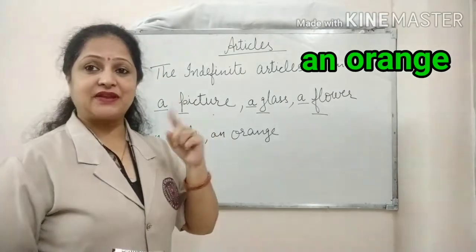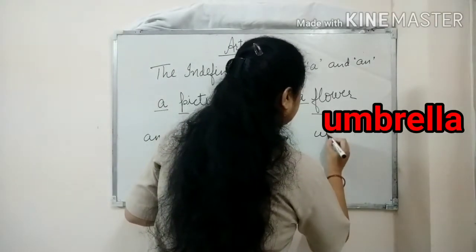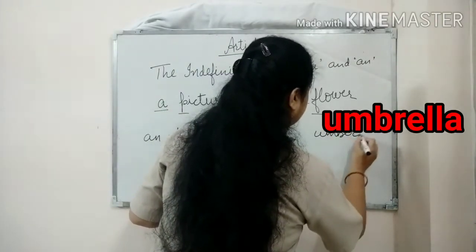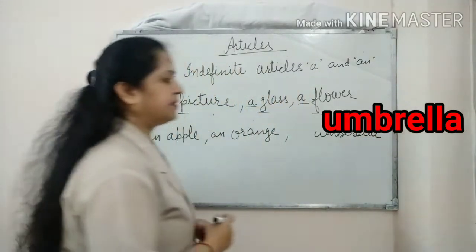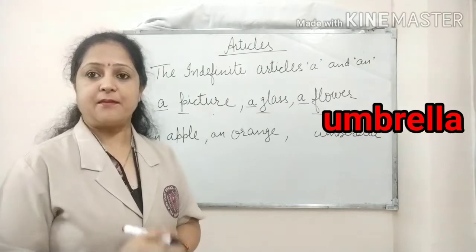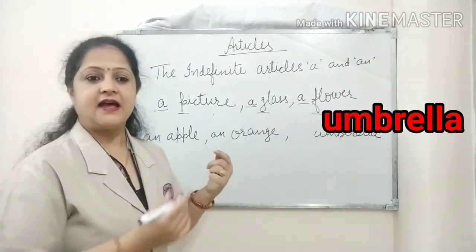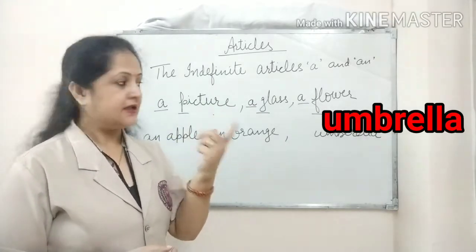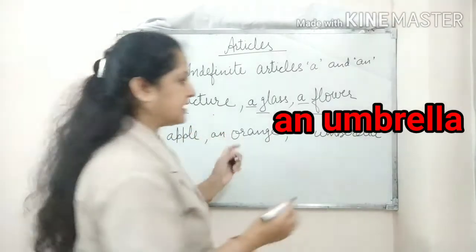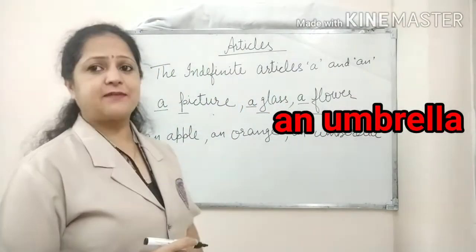Now let's take one more example here. That is umbrella. Umbrella. It is giving us the sound a, and a is the sound of a vowel. So that's why we write here an umbrella.